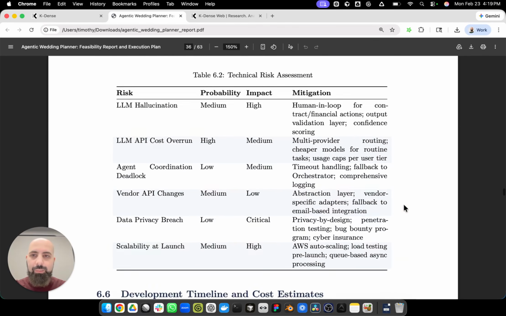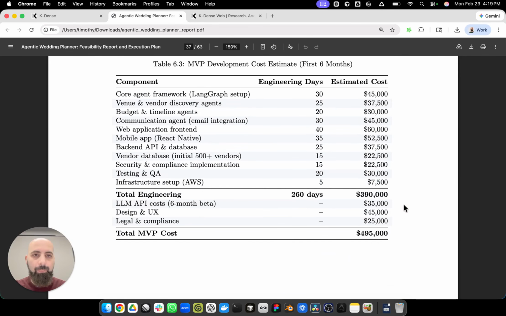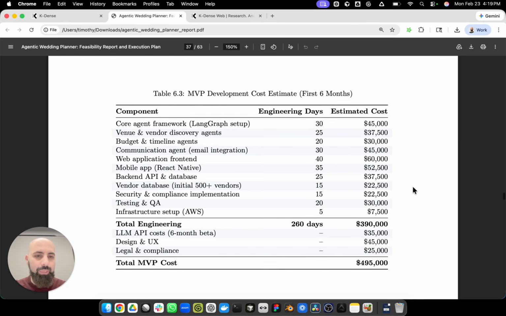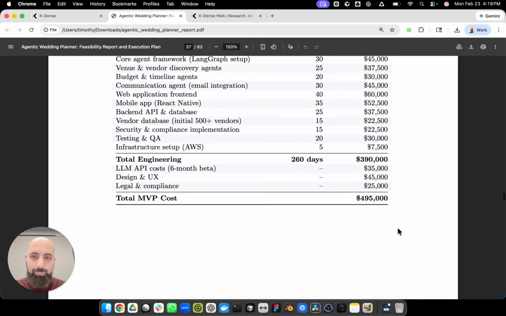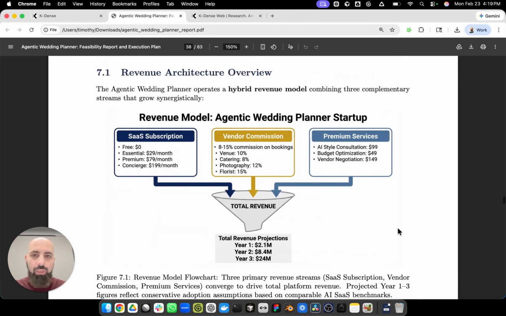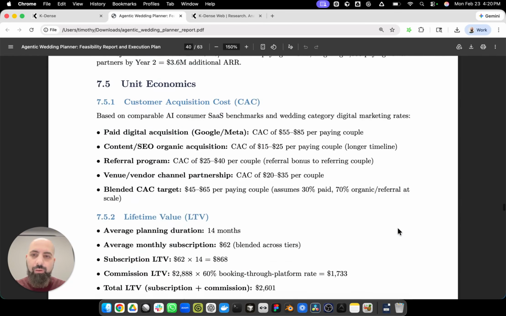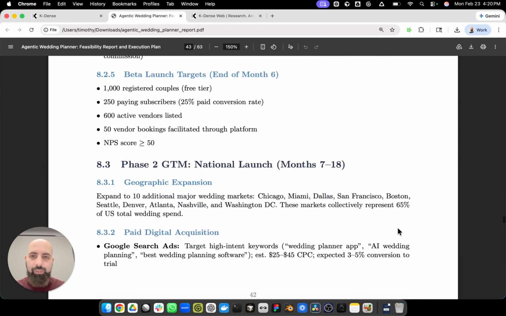So risk assessment, interesting. Estimated cost of the MVP, around half a million. It will cost us about $500,000 to put together. It's a very reasonable business model. What we can charge. Very, very comprehensive analysis. Let's look at if there are any other figures.